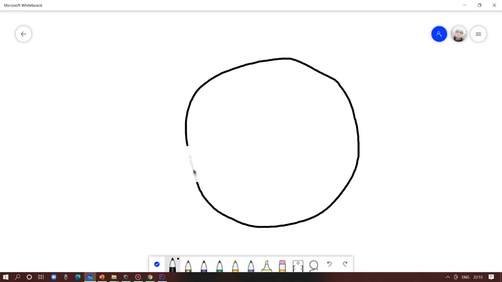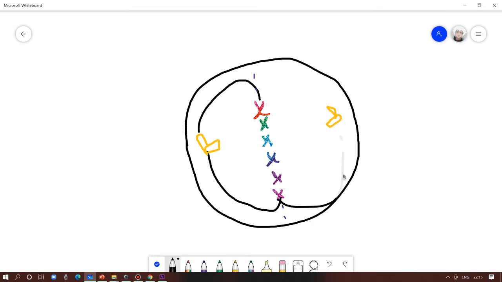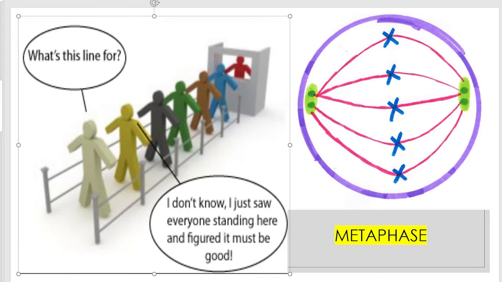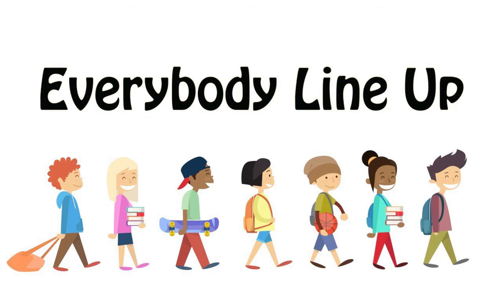In metaphase, the highly condensed chromosomes will line up in a place called the metaphase plate, which is nothing but the equator of the cell. The chromosomes will line up in the middle of the cell like schoolboys lining up for school assembly or prayer. Like that, the chromosomes will line up.